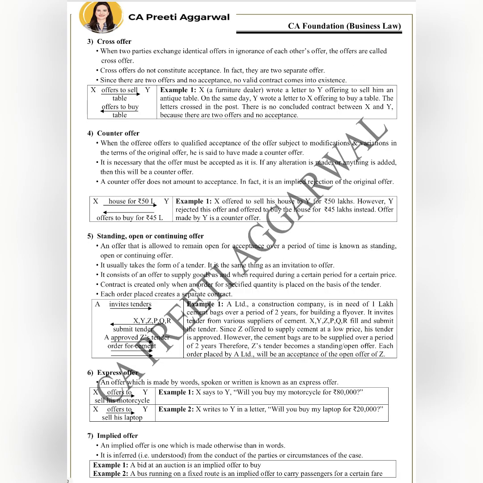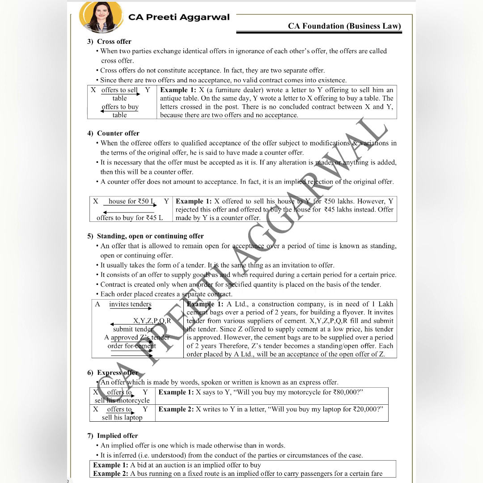Now, cross offer, there are two offers. There is no acceptance. Technically, this will not result into a valid contract. So practically, they may enter into a contract, but technically, there are two offers. There's no acceptance. It's not a valid contract. Now, when two parties exchange identical offers in ignorance of each other's offer, then it is known as a cross offer.